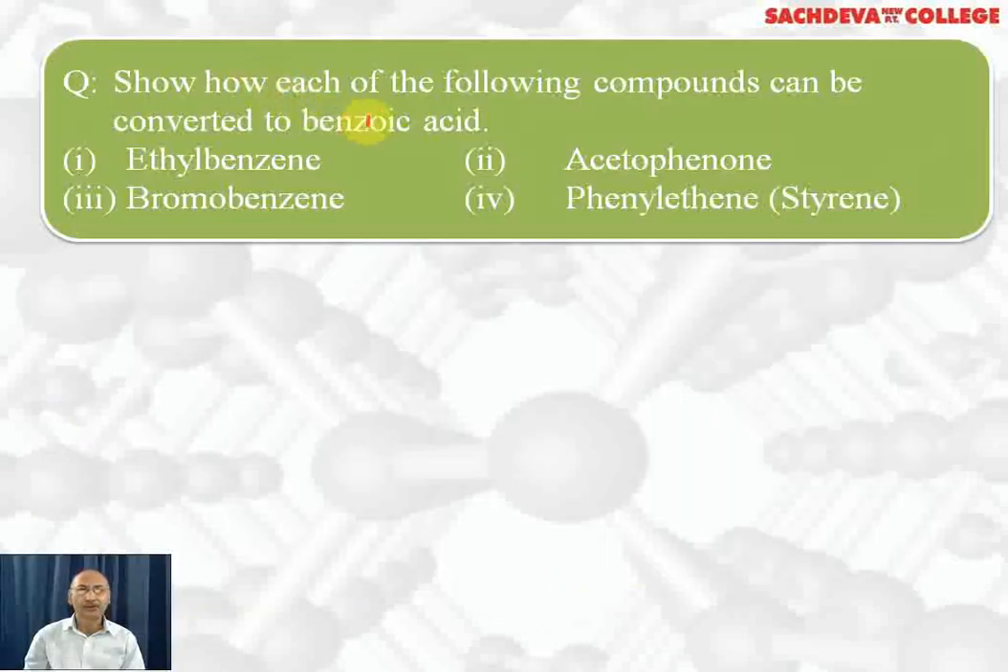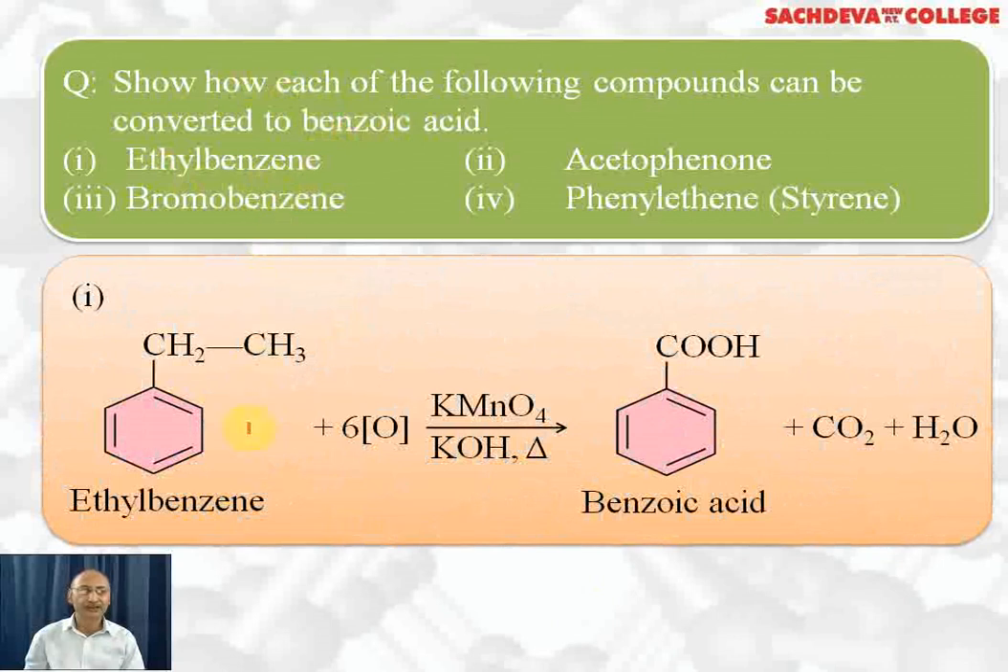Next, show how each of the following compounds can be converted into benzoic acid. First, we want to convert ethylbenzene to benzoic acid. This is ethylbenzene. We have to oxidize it with the help of hot alkaline KMnO4. It will release nascent oxygen. This carbon will get oxidized to carboxylic acid. This particular carbon will get oxidized to CO2 and water.